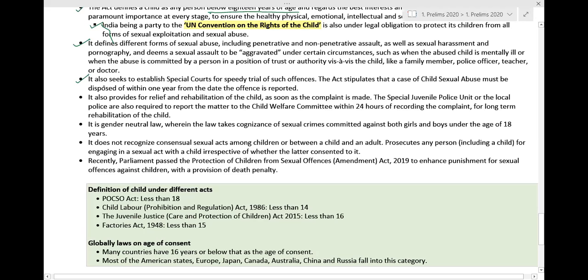It also seeks to establish special courts for a speedy trial of such offences. The Act stipulates that a case of child sexual abuse must be disposed of within 1 year from the date the offence is reported. This is very important information.